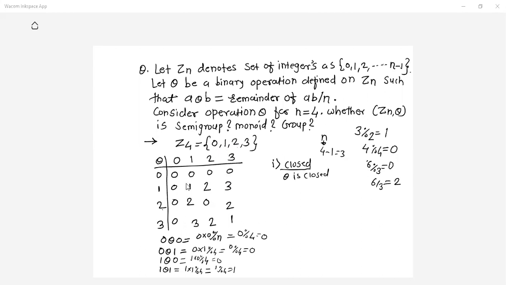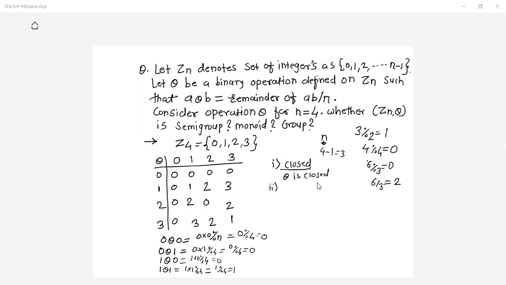If you find any one value out of this set's range, then you can say theta is not closed. If you get 4 somewhere in the table, which does not belong to Z4, then you can say theta is not closed. But if you look at this table, all the values are 0, 1, 2 and 3, and all these values belong to Z4, hence I can say theta is closed.